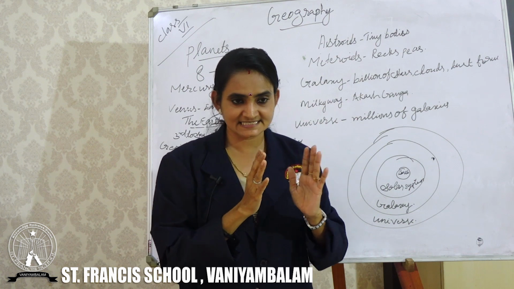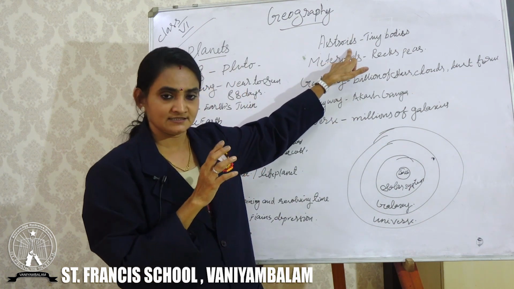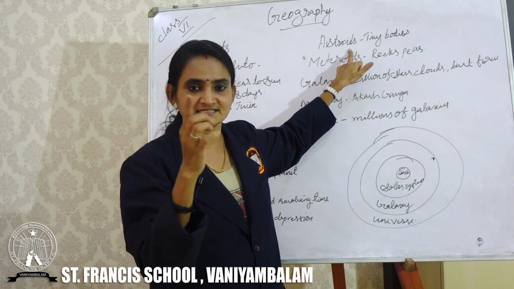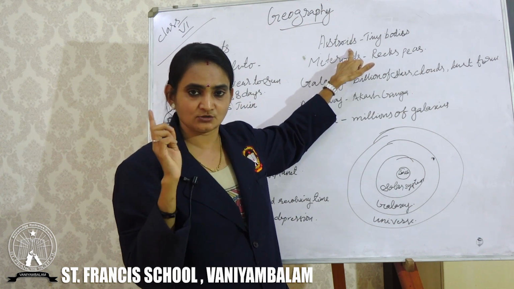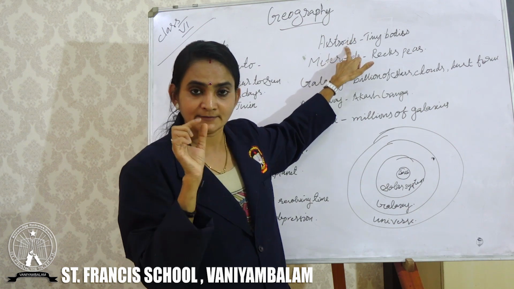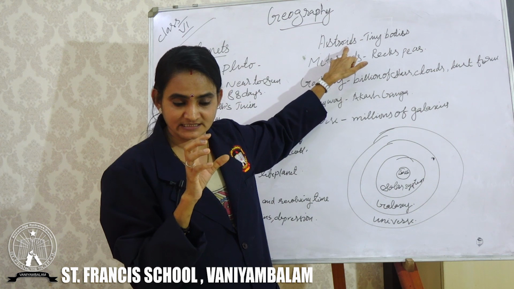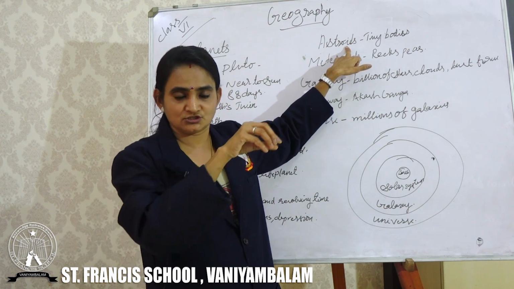We can see these asteroids in between Mars and Jupiter. There is a space. That space is known as what? Asteroid belt. What is it? Asteroid belt means it's a group of asteroids.